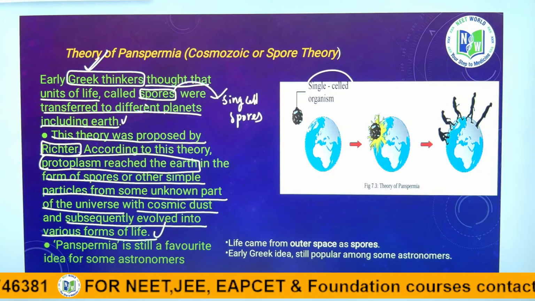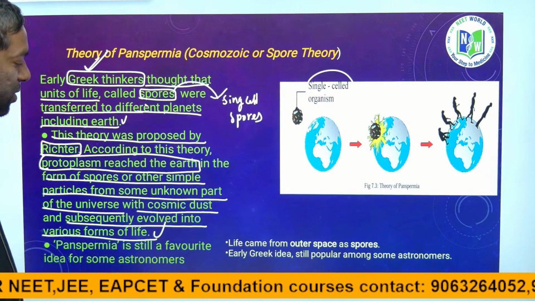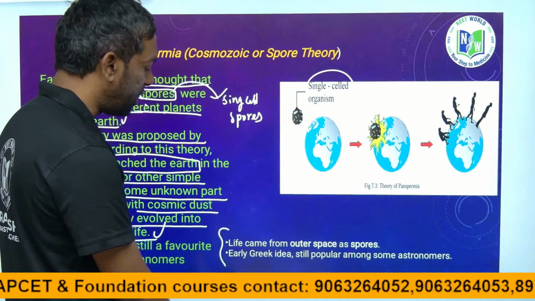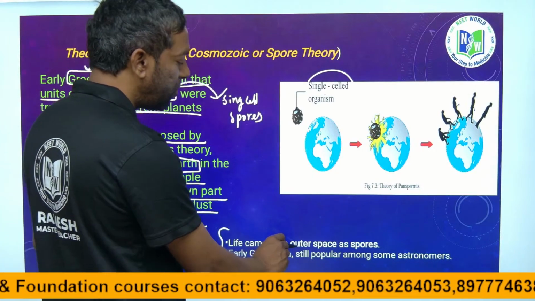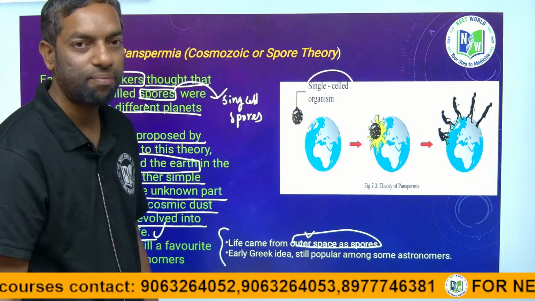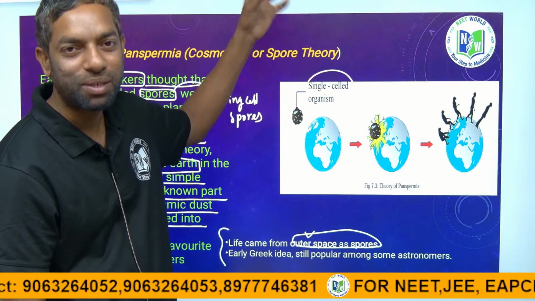Panspermia is still the favorite idea for some astronomers. We have to remember that in this theory, life came from outer space. This theory tells us life came from outer space.